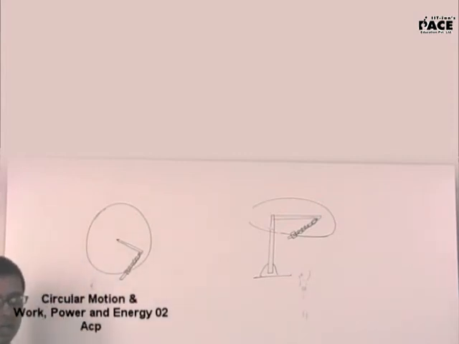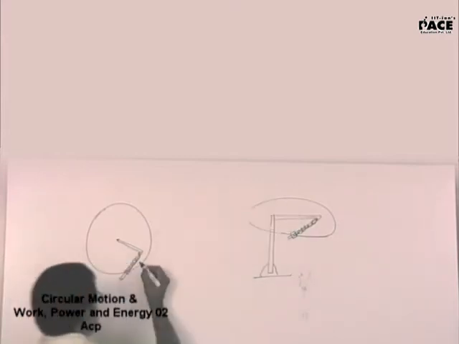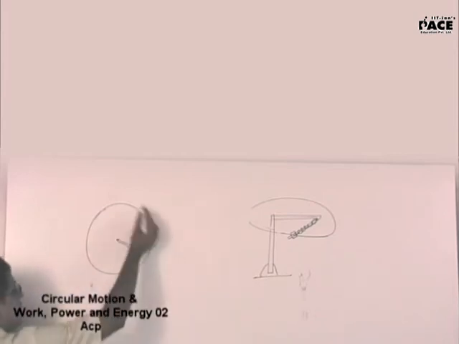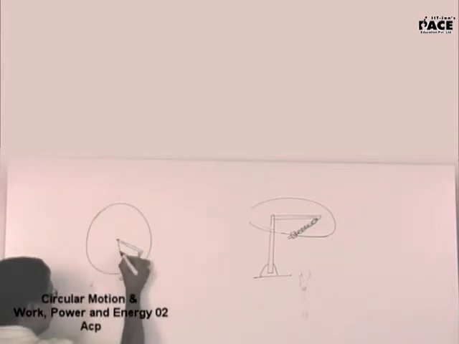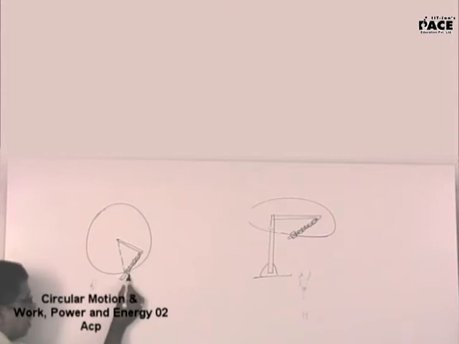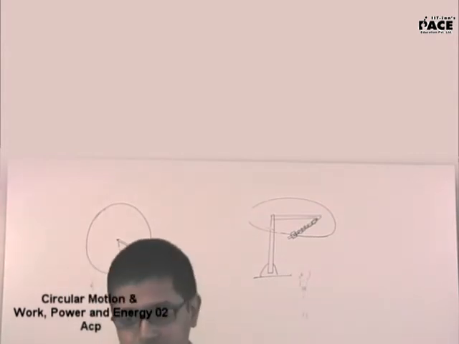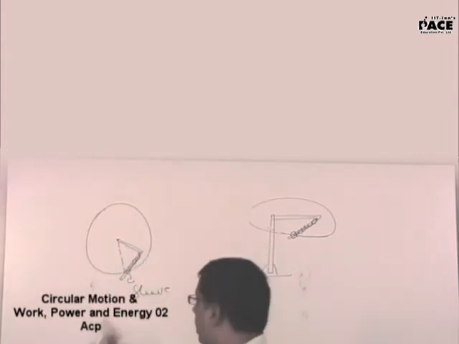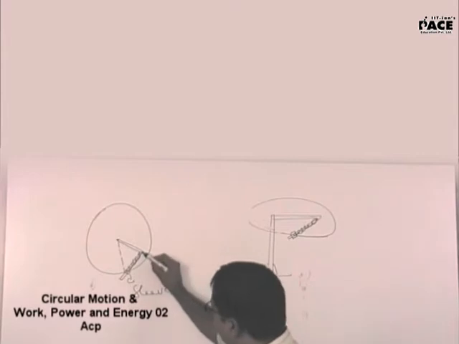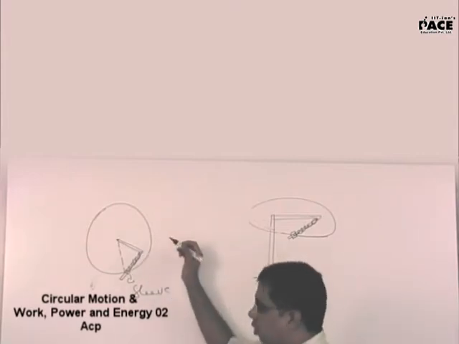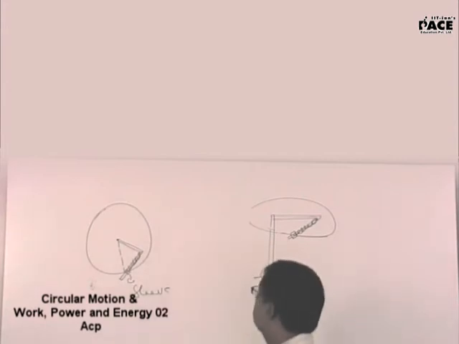Is it okay with all? The top view is this, and the circular path will be like this. This will be the radius of the circular path. This, in Irodov's language, is a sleeve. A sleeve is a nut or a bolt fixed there. This sleeve is kept there, connected by a spring to this particular point. Are you able to visualize this?